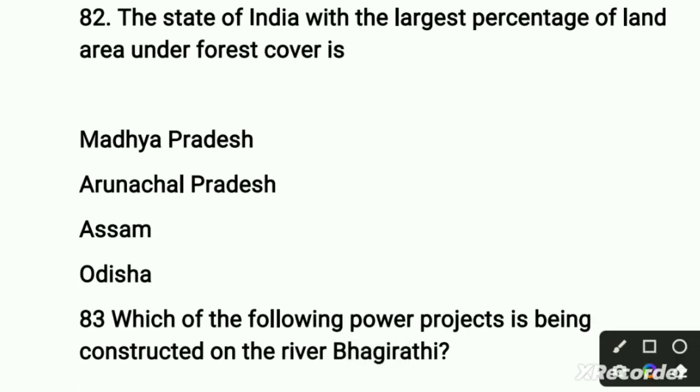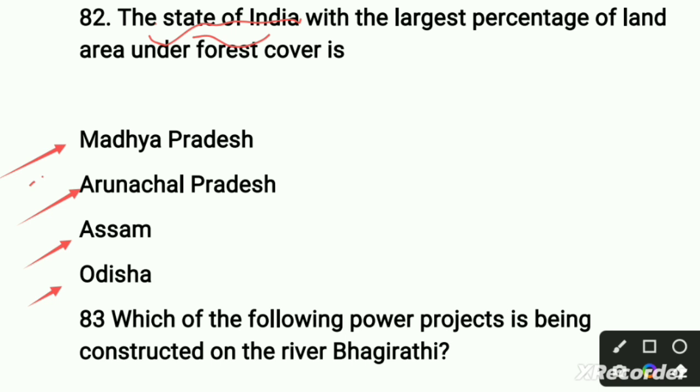In this question, the state of India with the largest percentage of land area under forest cover. So in this question, the examiner asks about the state of India. First option is Madhya Pradesh, second option is Arunachal Pradesh, third option is Assam, and the fourth option is Odisha.